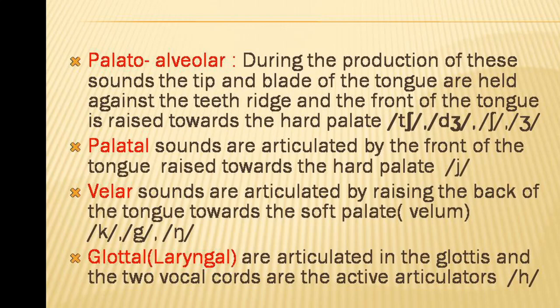So for palatoalveolar, both the hard palate and the alveolar ridge are articulators, along with the tongue. These three articulators are involved for this sound: hard palate, alveolar ridge, and tongue. The tongue is the active articulator, and the alveolar ridge and hard palate are the passive articulators. The sounds are ch, j, sh, j. You pronounce these sounds, and you can understand how they are articulated.